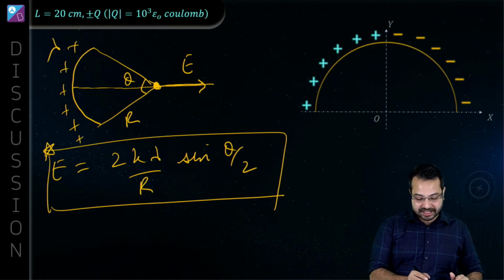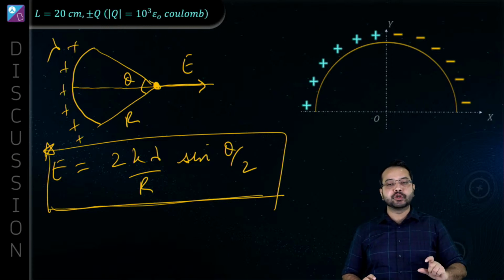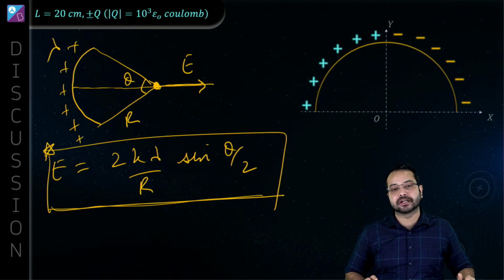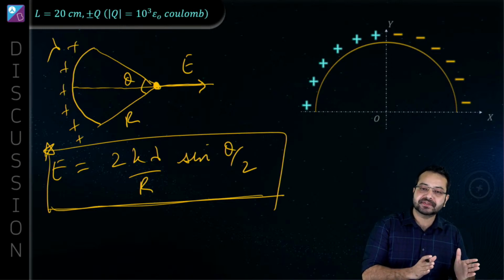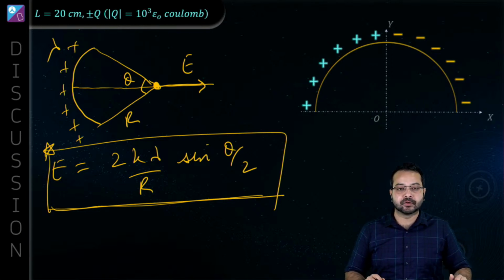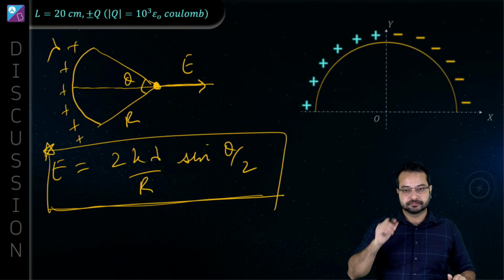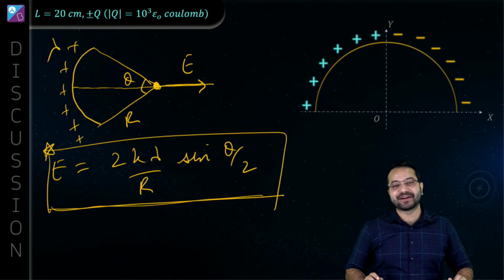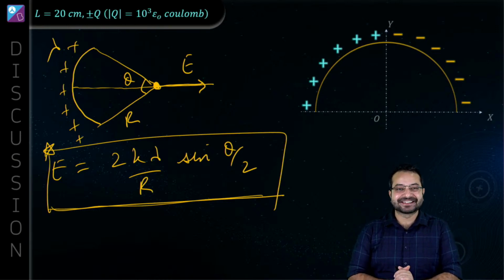So first tell me if this is clear. How many of you knew this in this manner? Electric field due to an arc is 2k lambda by r into sine theta by 2. How many of you knew this? For how many of you is it something you are seeing for the first time? Let me know. Swastika says, I have everything written, sir, but not remembered. Of course, Swastika. That's bound to happen.